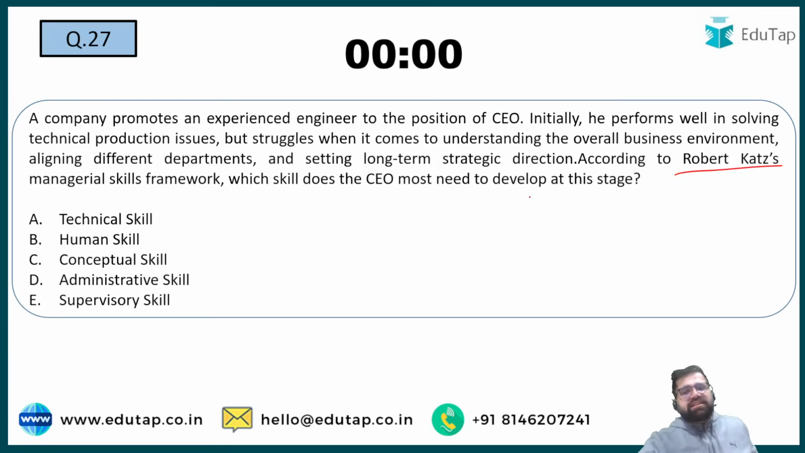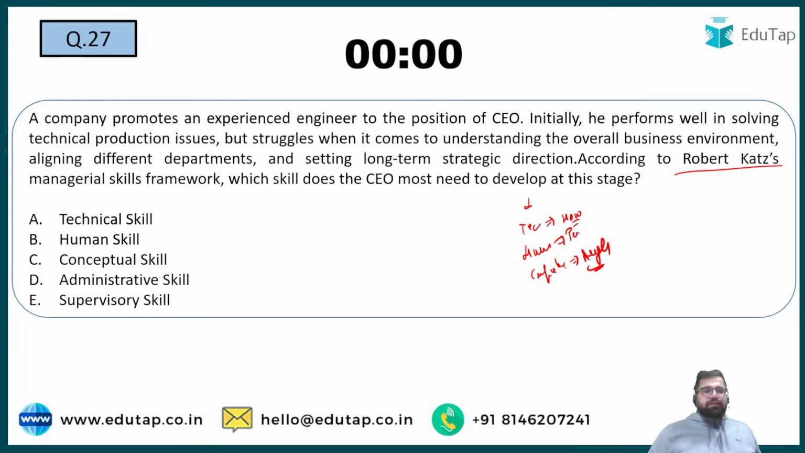So Robert Katz has given you 3 skills, right? You have technical skills, you have human skills, and then you have conceptual skills also. Conceptual skills are analytical in nature, like where I want to take my company ahead. Human skills is like how you deal with the people. Technical skills is related to your know-how of the job. So try to answer this question now.